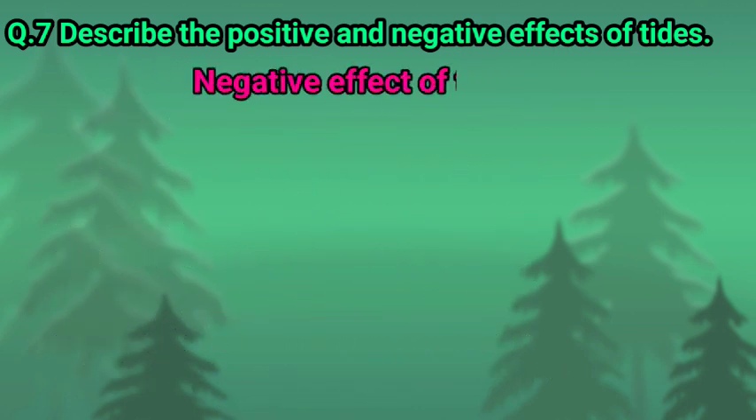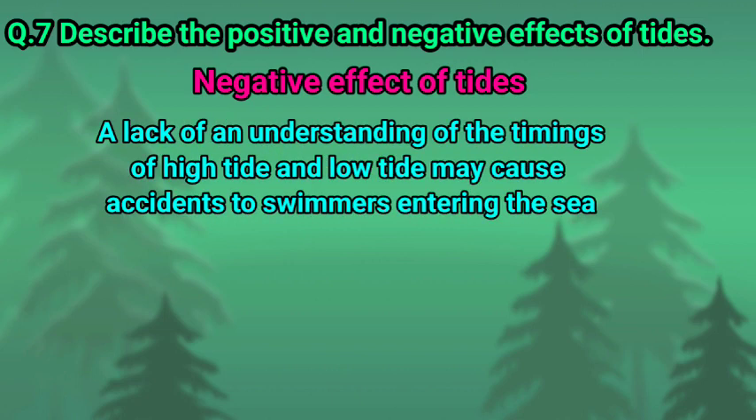Next, negative effects of tide. A lack of understanding of the timings of high tide and low tide may cause accidents to swimmers entering the sea. So this is the negative effect of tide. For that, we must take information about the timings of the tide. So children, here we complete the question answers of lesson number 3, tides. Write down these question answers in your notebook and revise them. Thank you.